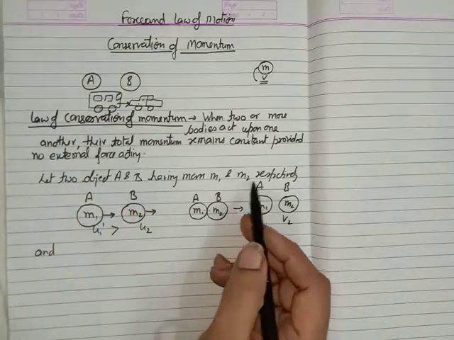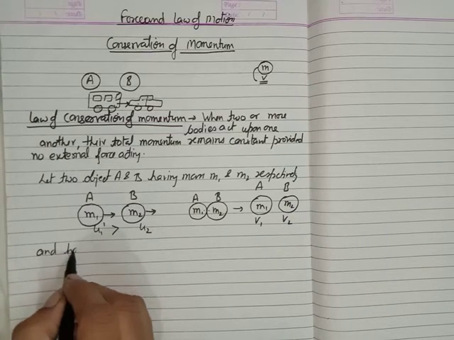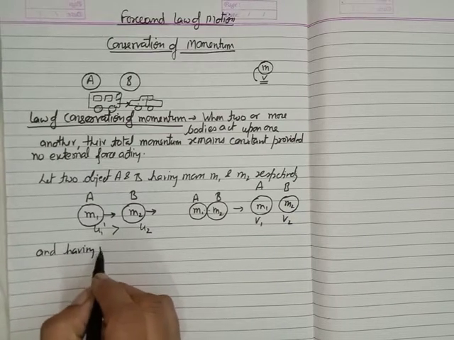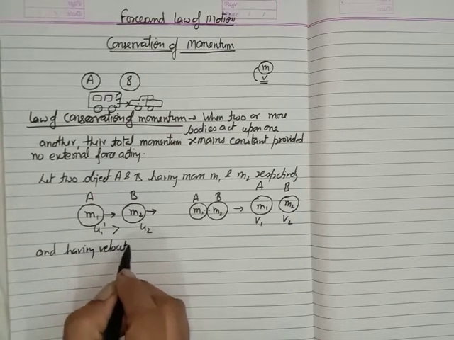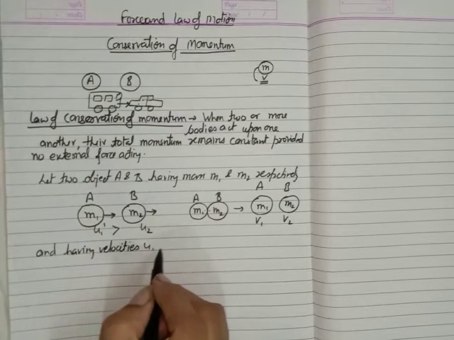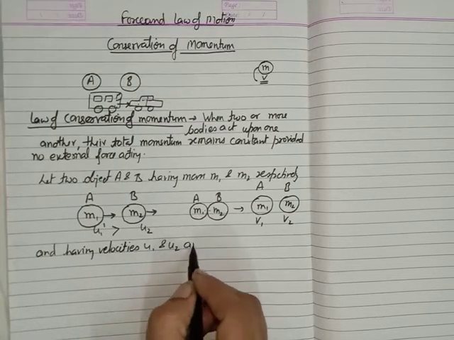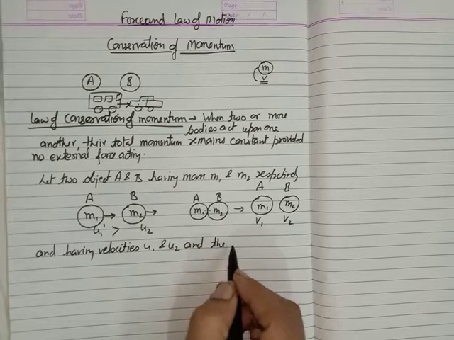Masses m1 and m2 respectively, having velocities u1 and u2, and they are moving in the same direction.